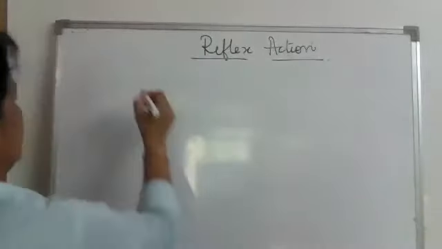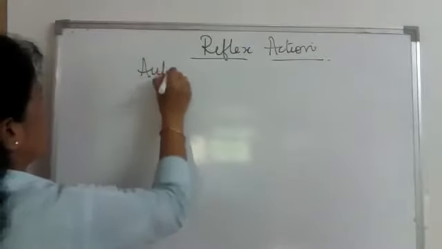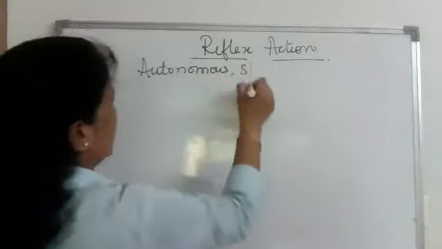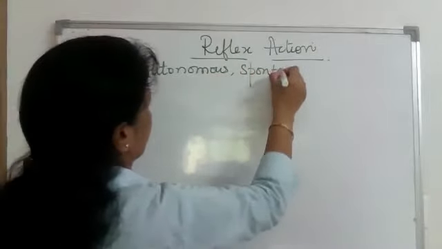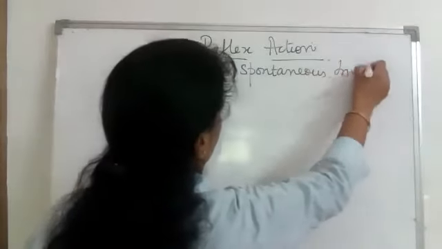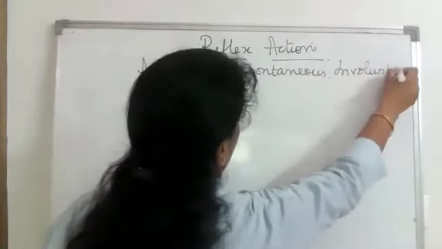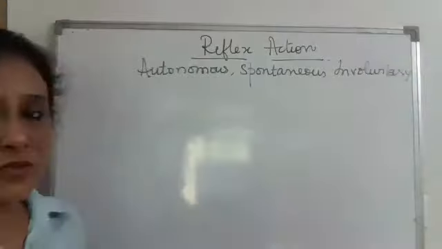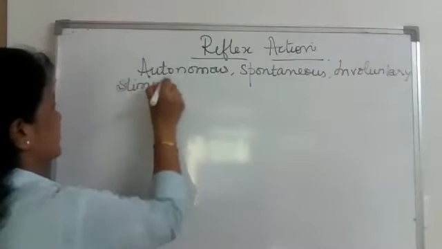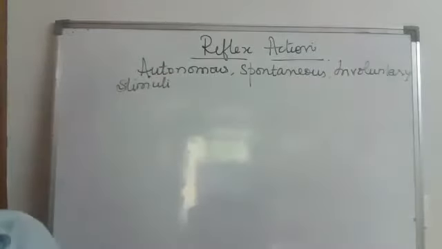I said these are autonomous, spontaneous, involuntary response of the body to certain stimuli. Now, what is a stimulus?